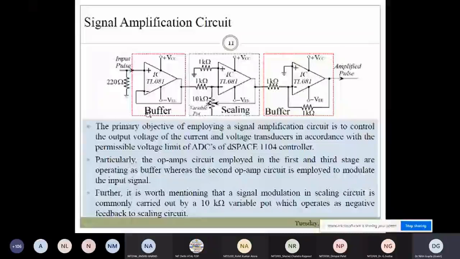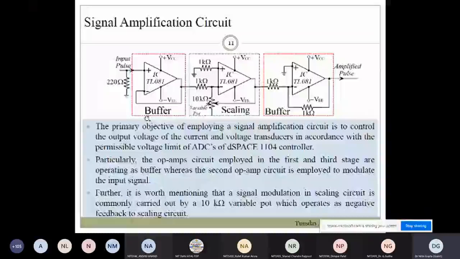The output of the current sensor and the voltage sensor is very low. If a current sensor or voltage sensor is of the order of 1000/1, it means that if 1000 ampere current flows on the primary side, then on the secondary side you will get 1 ampere. But from where will you get 1000 ampere in the lab?